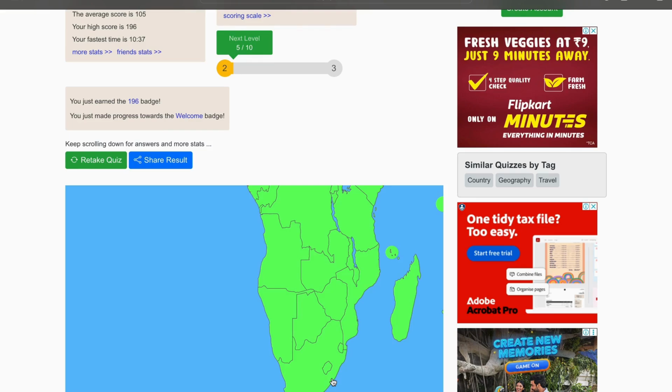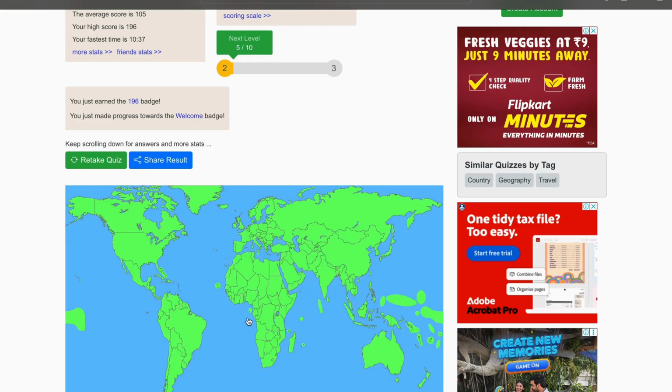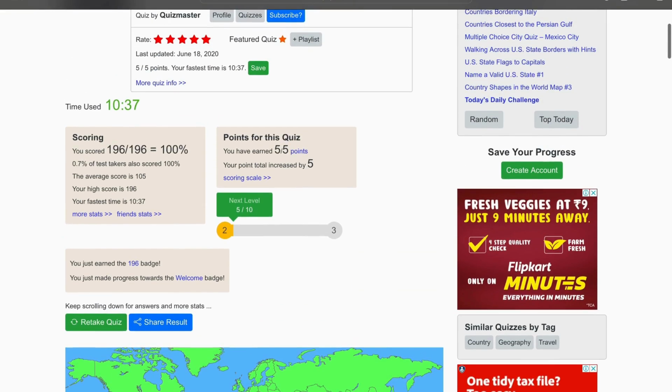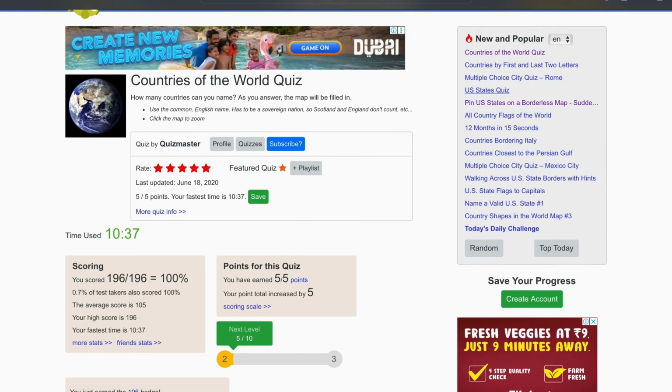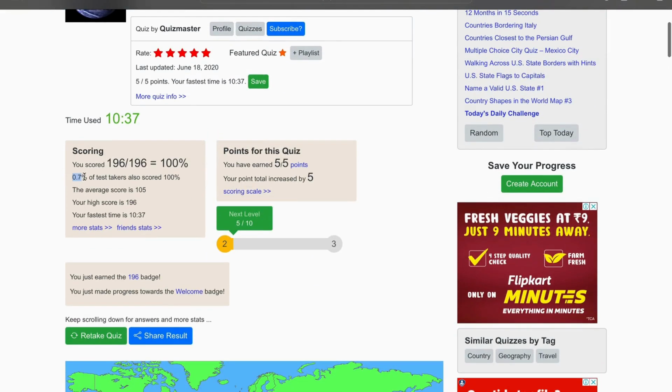Sorry guys, due to a technical error the ending part has vanished, but that said, this is 196 out of 196. We have the official badge here with us as well, which we have just earned. It is basically saying you just earned a badge, the new badge, which is 196 countries. So that's actually really good, and you can see all the countries and all the names below as well. Most countries are in Africa, I think. So that's how the map also looks.